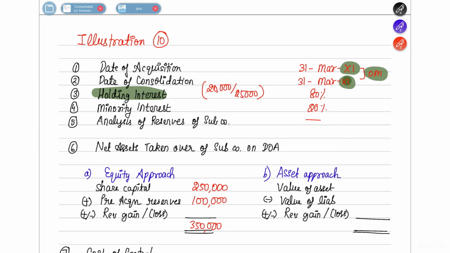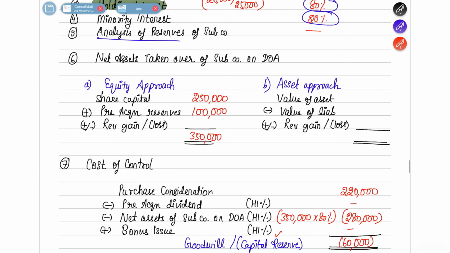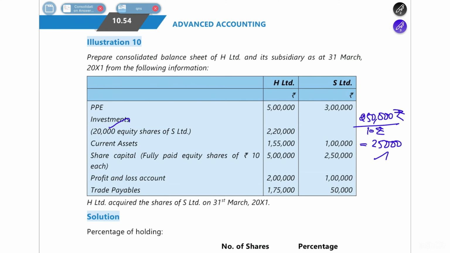So if you see this calculation, 20,000 is held by H Limited and 25,000 is the total share. So 80% is with the holding interest, and the remaining 20% is with the minority interest. Here we will not prepare analysis of reserves unless it is required. Net assets taken over using the equity approach: we already saw that the share capital of the subsidiary company is 2,50,000. Then they also have a pre-acquisition reserve.